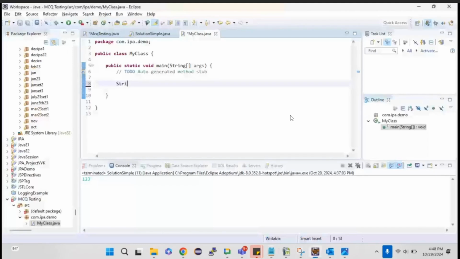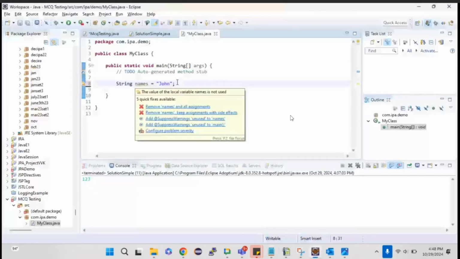Let me create String names equal to, let me just have John. This is how you'll be storing a value. Am I right? That is a single value. What if I want to store multiple values?